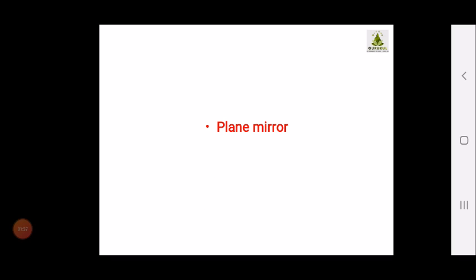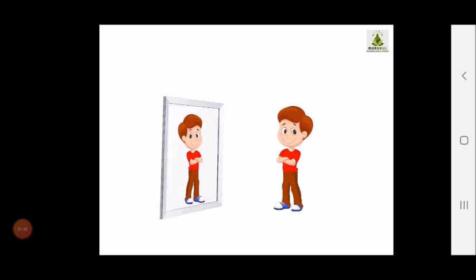Now first we are going to focus on the concept of the plane mirror. This boy is standing in front of the mirror. What are you able to see? What is the mirror showing? It is showing the image of the boy, and as I said previously, it is showing as it is. The boy is wearing a red t-shirt, so the mirror is obviously going to reflect back the red color.